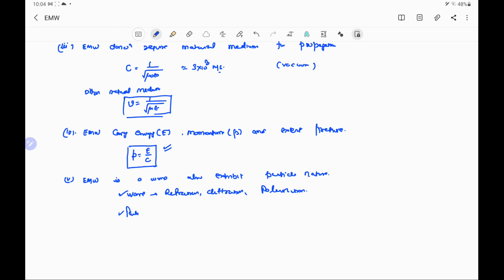Similarly, it has particle nature also, that is, the electromagnetic wave is composed of photons, the energy packets, and the energy of an energy packet is h nu, that is equal to hc by lambda. So on the basis of this particle nature, the property which can be explained is the photoelectric effect.